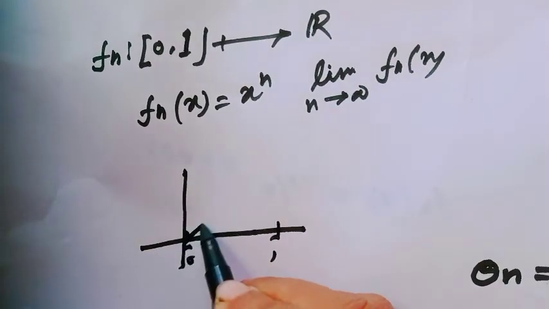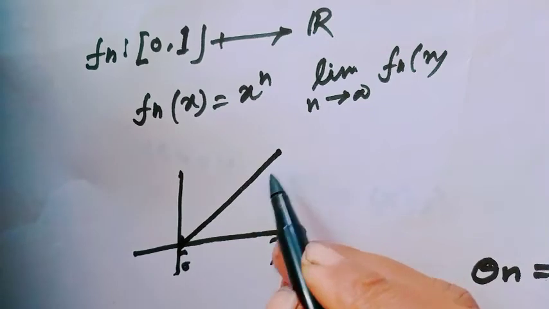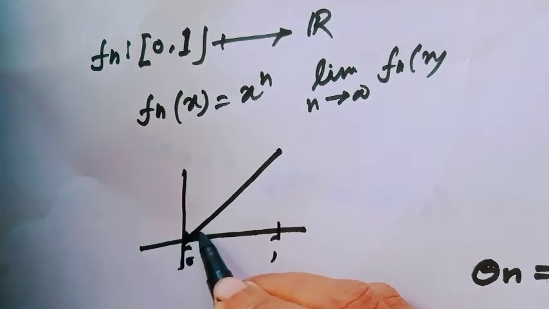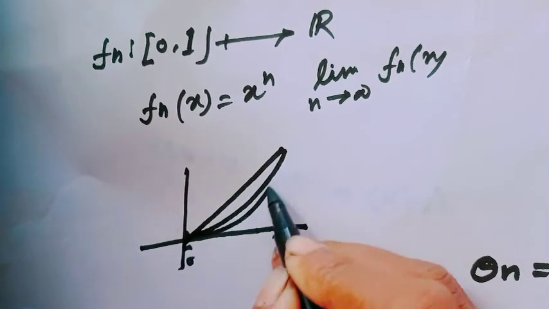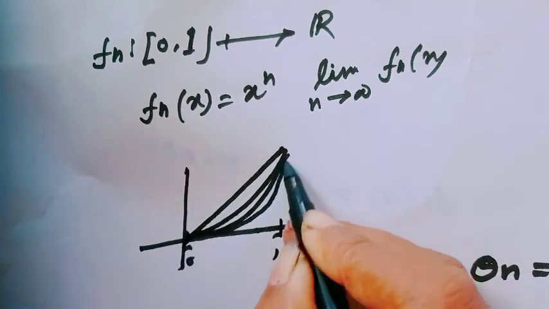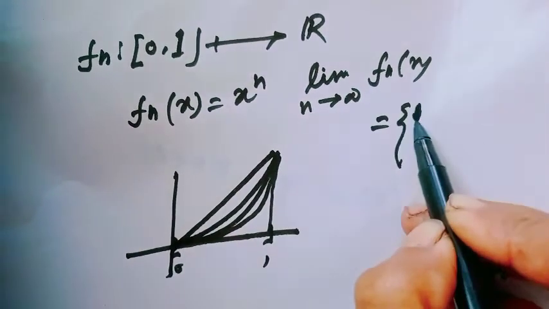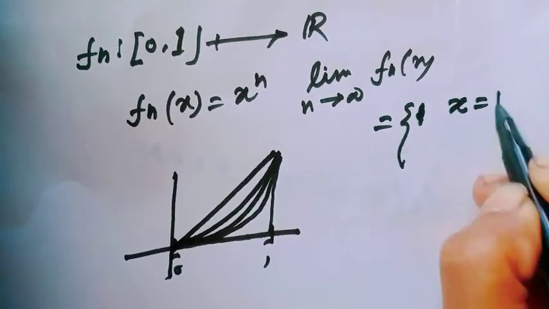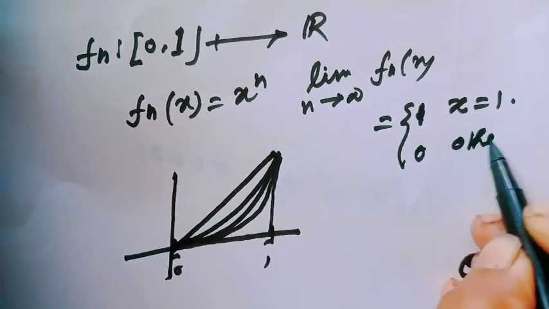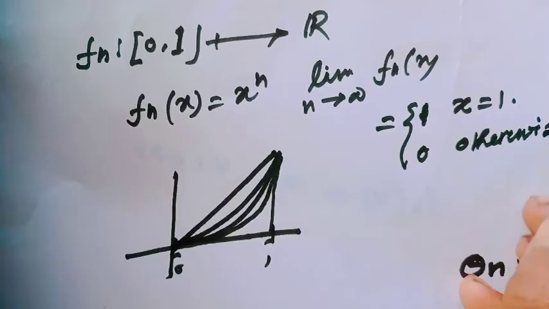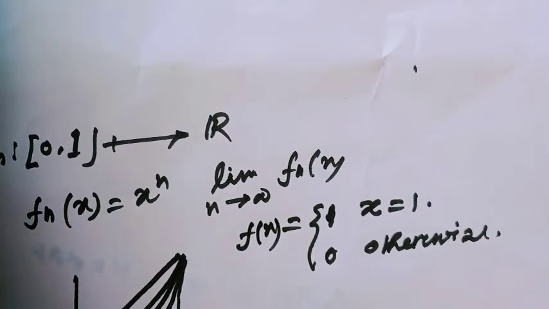When n equals 1, the function is x. Then n equals 2, then x squared. n equals 3, then x cubed. Then x to the power 4, and so on. Notice the limit would be 1 when x equals 1 and 0 otherwise. This is the limit function f(x). Are you getting the idea?